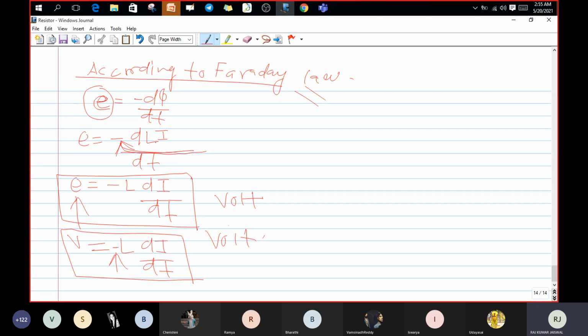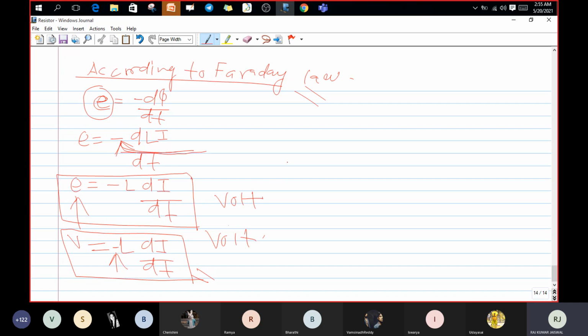As you know, L is a constant value which does not depend on the current, so we take it as a constant: minus L di by dt. Okay, guys, is it clear up to here?